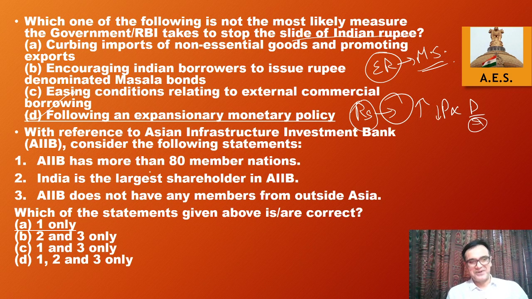Now, with reference to the Asian Infrastructure Investment Bank, consider the following statements. Institutions like AIIB and the New Development Bank are always important because they keep appearing in current affairs, so we'll be covering these institutions at relevant places. First, AIIB has more than 80 members. All right, that is fine. The second and third statements were wrong here. India is not the largest shareholder, and AIIB has members outside Asia as well. So a very simple question on membership was asked.